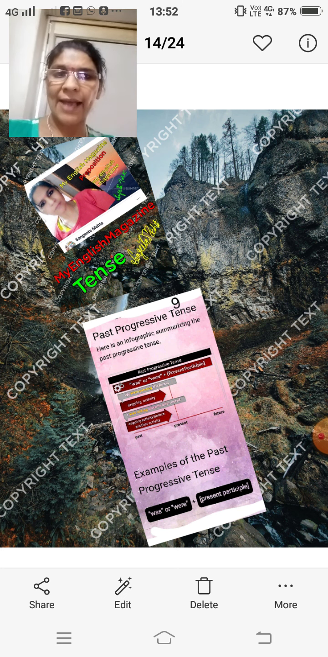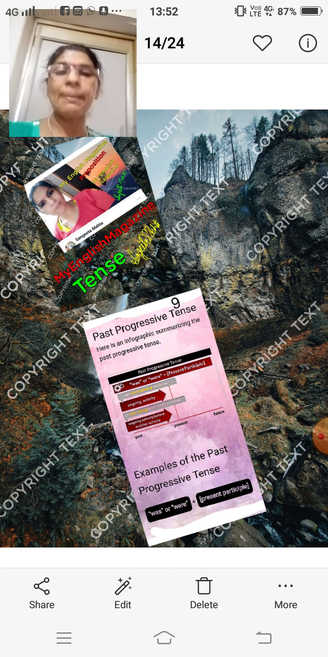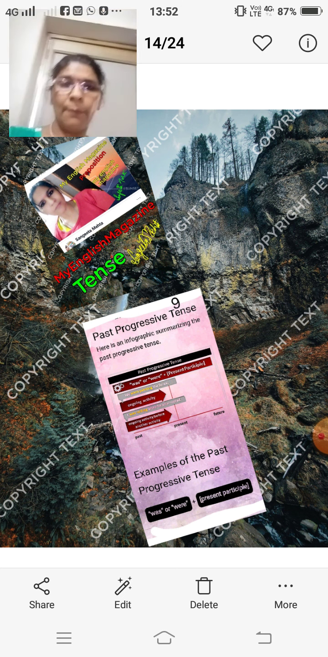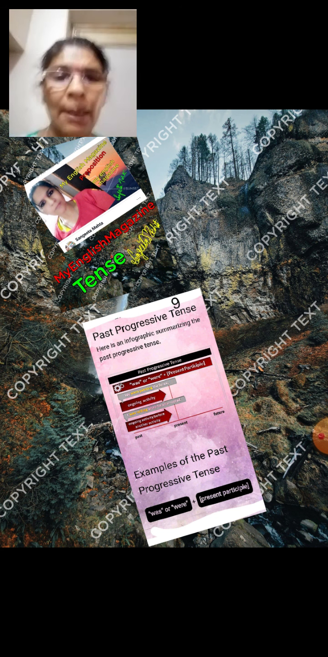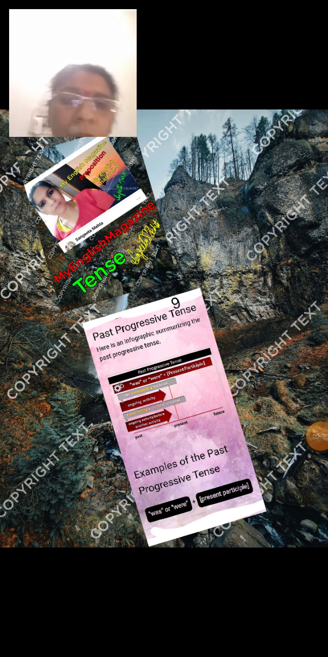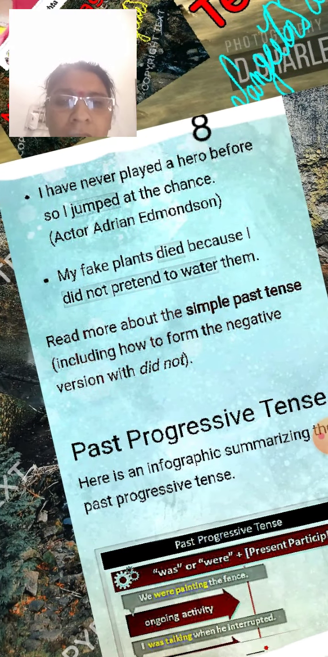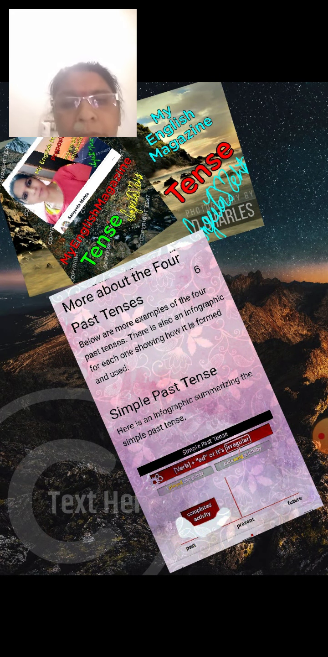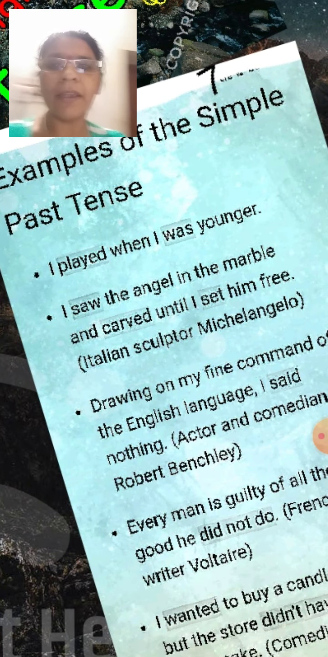Where is the simple past? Was. But when there is talking of the past indefinite tense, past simple tense, then you use second form of the verb. Second form of the verb is always used in the past indefinite tense, past simple tense. Now I explain to you with the help of some examples. I played when I was younger.